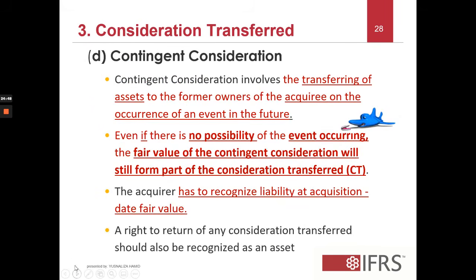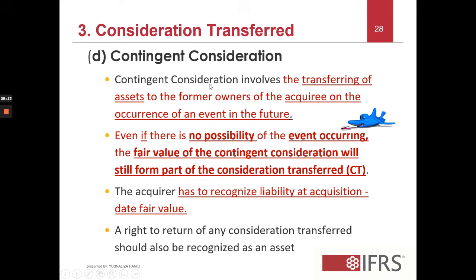Contingent consideration involves transferring assets to the former owners. So this is the third part of the third step, the fourth element under the recognition and measurement. Remember, number 3 is on recognition and measurement of the assets and liabilities that were incurred relating to the business combination.